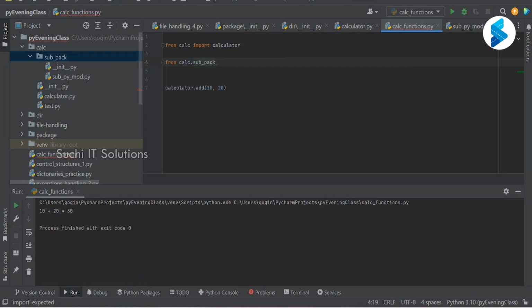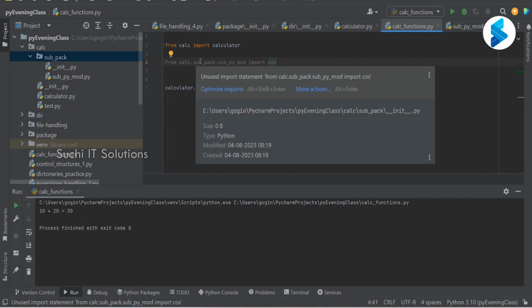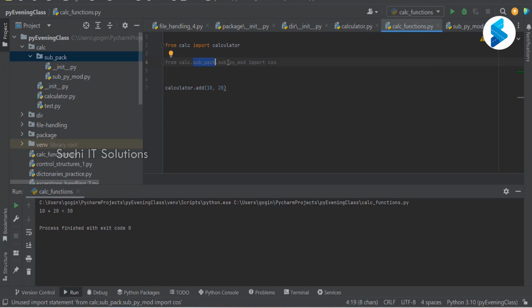I just want to use that function. Then I'll say dot sub py mod import cos. So if you see here, the way that I have given the path is from the calc package, dot, within that you have a sub package, dot, within that you have one module name, and from that module I'm importing the cos function. I don't know, can we take cos of 10? Let us try. This is the cos of 10 value.